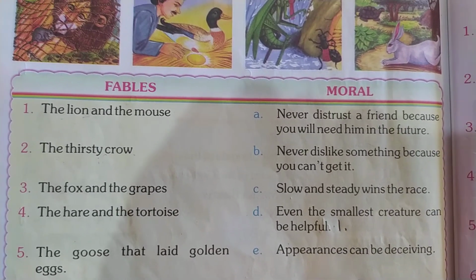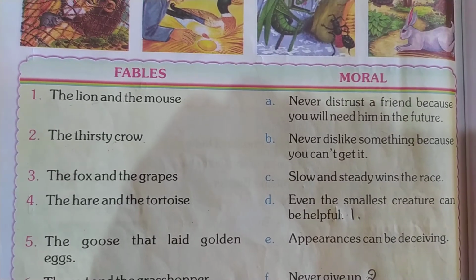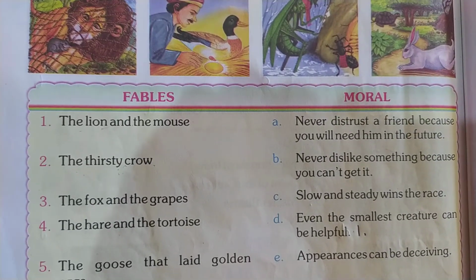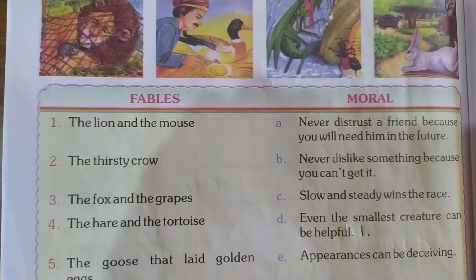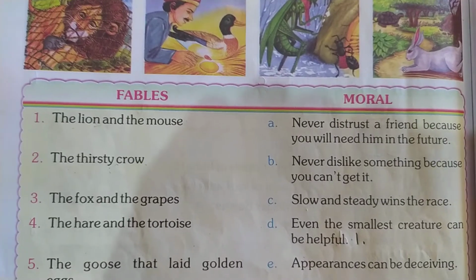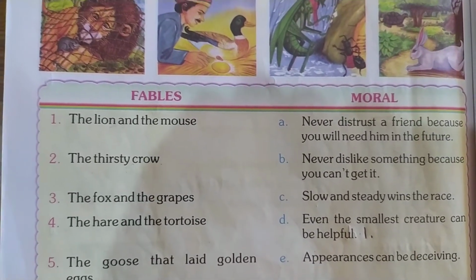We should not dislike something because we can't get it. So what did the fox do? It couldn't get the grapes. So what did it say? The grapes are sour. The fox said the grapes are sour and it went back. So we should never do like that. We should never dislike something because we couldn't get it.